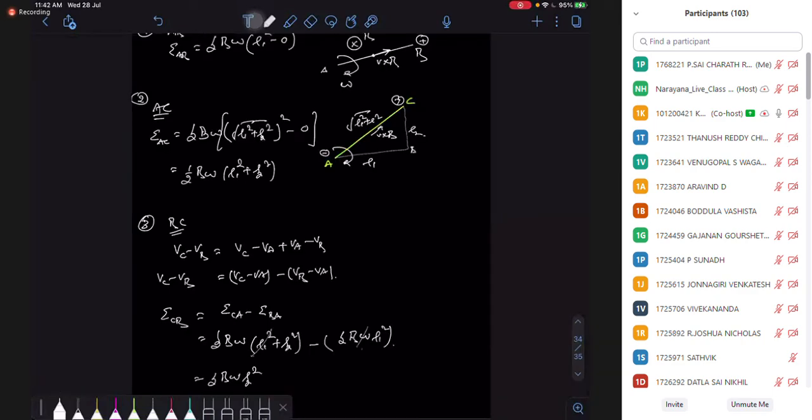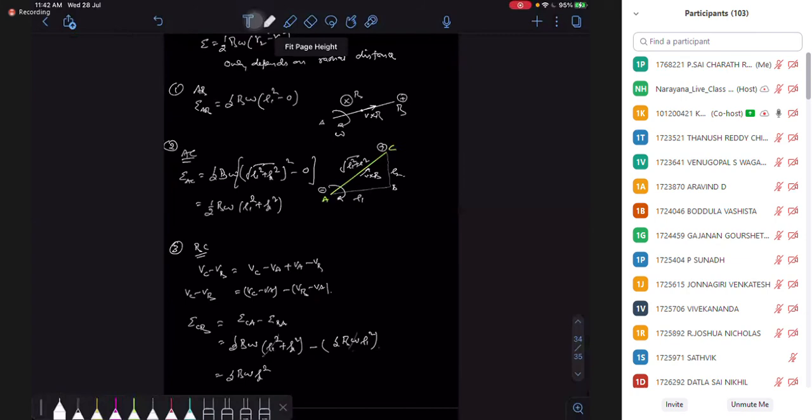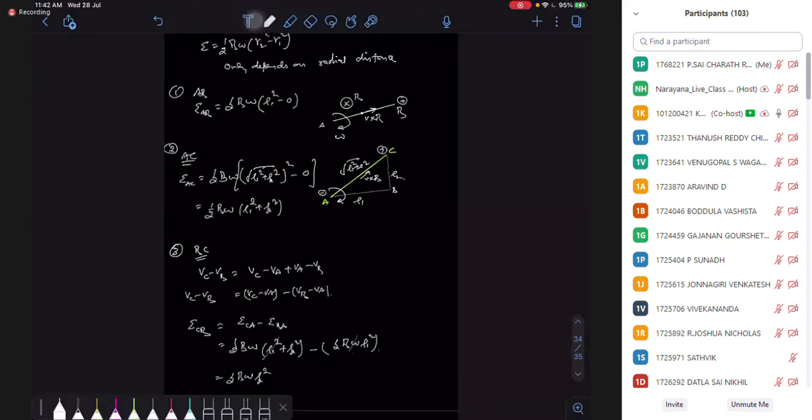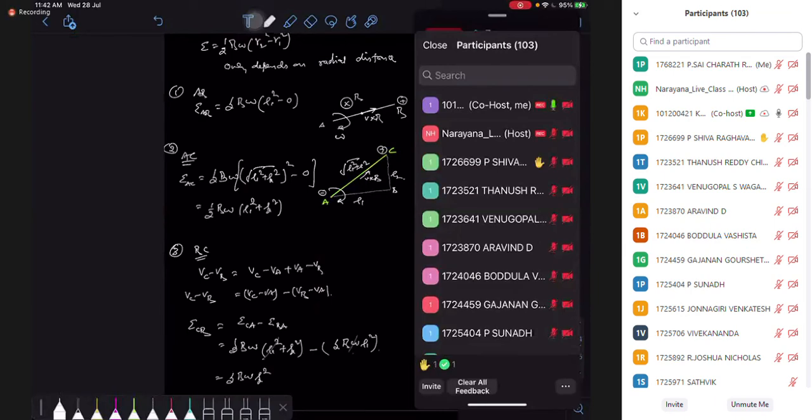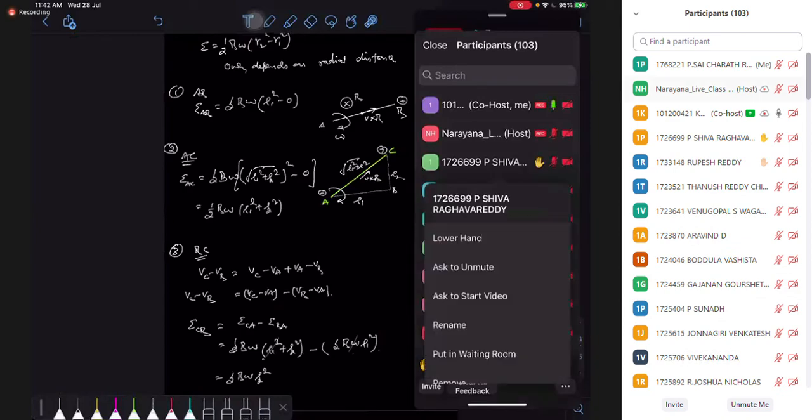Right? Very simple logic. Slightly the things are going to be twisted, not much, a very simple twist. So for any particular shape, you can find the potential difference.